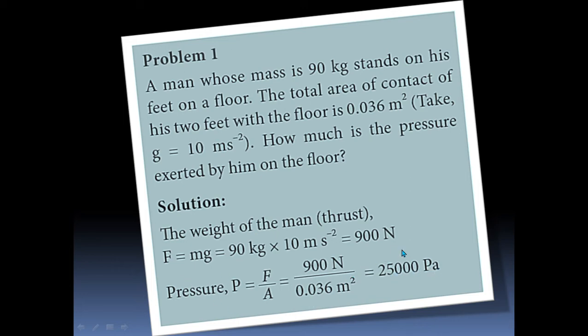What is the formula for the pressure? Pressure is equal to force by area. Force is 900 Newton divided by area 0.036 meter square. Dividing these two terms, we obtain 25,000 Pascal.